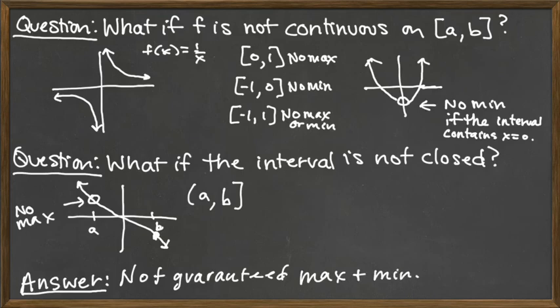Now, there's a difference between saying not guaranteed and there isn't one. Not guaranteed means there might not be a max and there might not be a min, but it's still situational. And so we could have functions that are not continuous, intervals that are not closed, that still achieve a maximum and a minimum value.